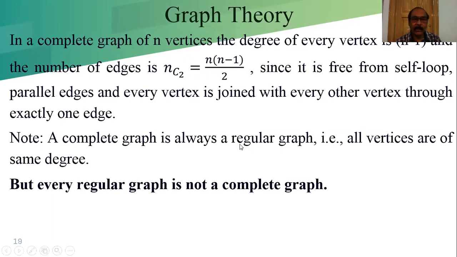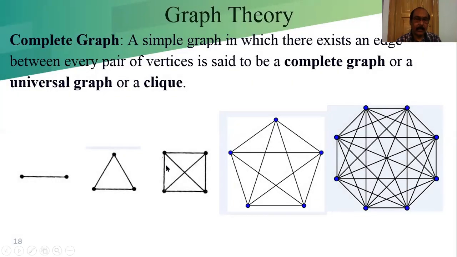A complete graph is always a regular graph, that is, all vertices are of the same degree. But every regular graph is not a complete graph. If these two edges are not here, then the degree of this vertex will be 2, and of every other vertex will also be 2. If only this edge, this edge, this edge and this edge are present, the degree of each vertex will be 2.